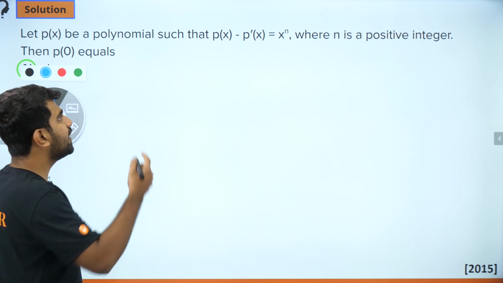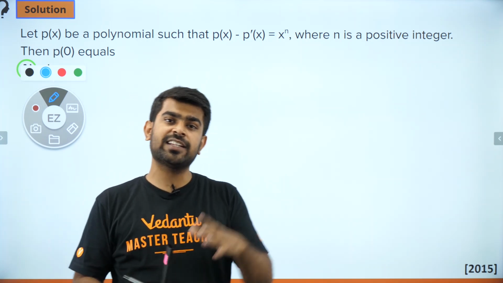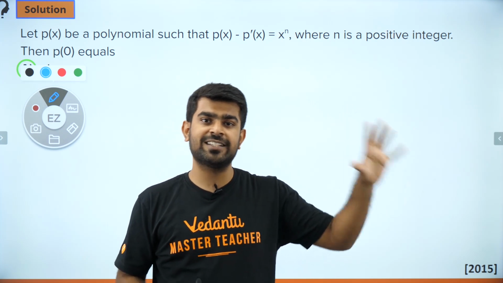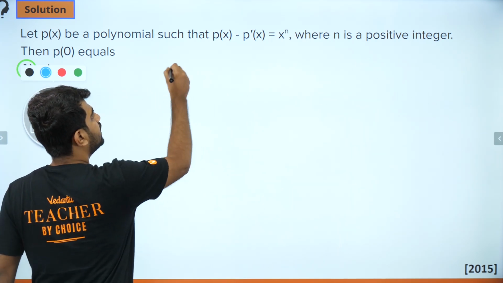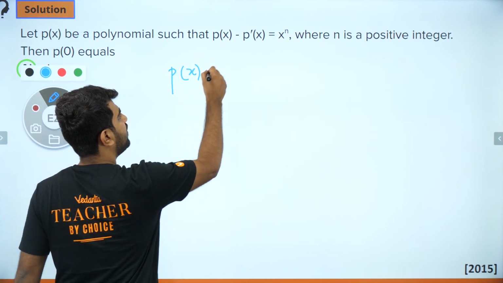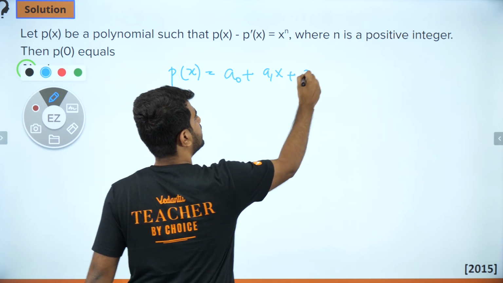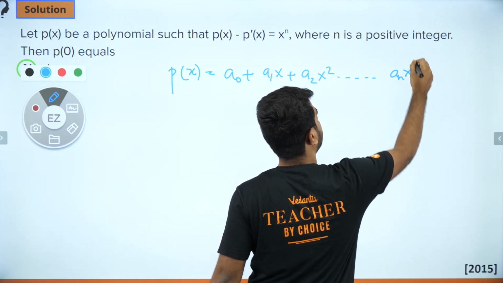Whenever I have a polynomial, I'm sure all of you are familiar with it, because you have been studying it right from 6th standard. You saw what is monomial, binomial, trinomial, then we came to polynomial. So let's look at a general polynomial. I will take it like this: a0 plus a1x plus a2x square all the way up to an x power n.